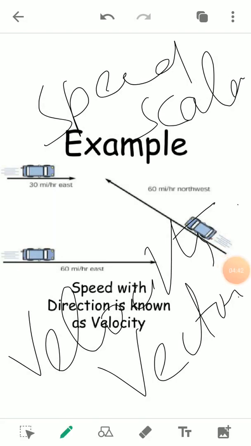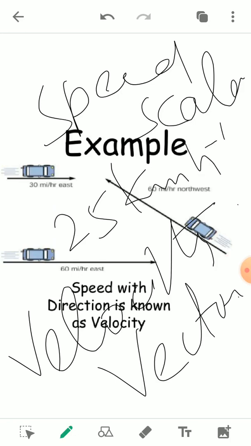Like if we say that a car is moving at 25 kilometer per hour, it is only representing the magnitude, so this value determines the speed of the car.